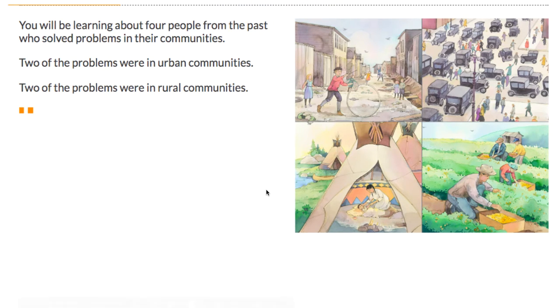In social studies, we are starting a new chapter. And the title of our chapter is How Can One Person Make a Difference in a Community? And we will be learning about 4 different people from the past who solved problems in their communities. 2 of the problems were in urban communities, so big cities, and 2 of the problems were in rural communities, so out in the country. Not a lot of people, not a lot of buildings.